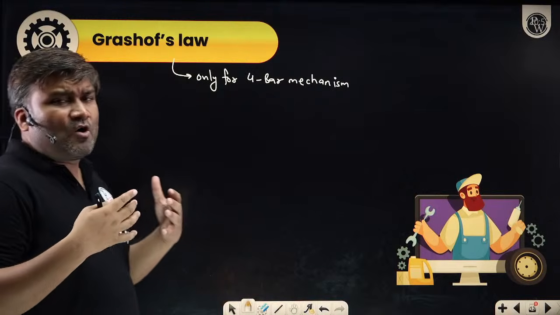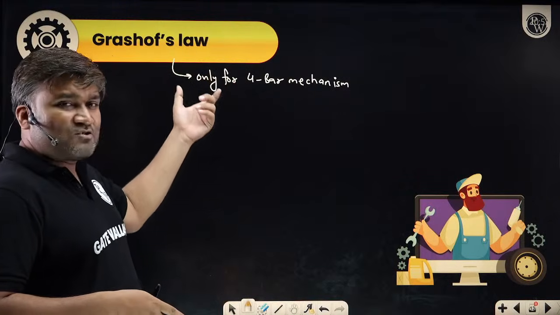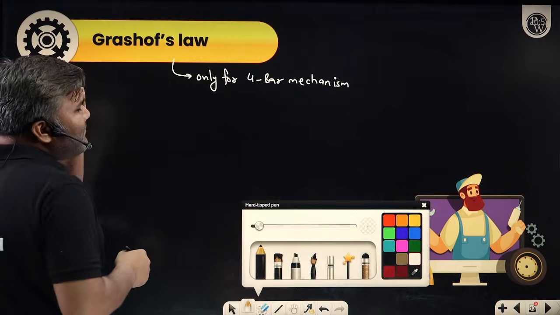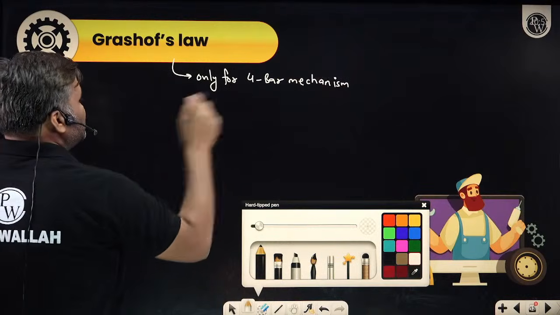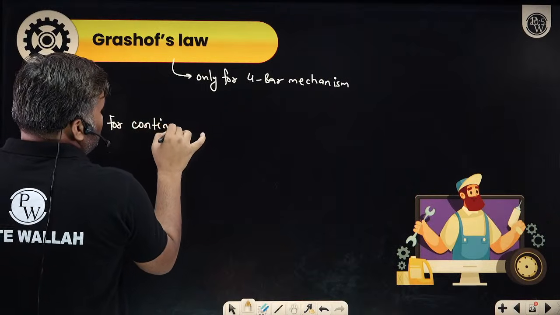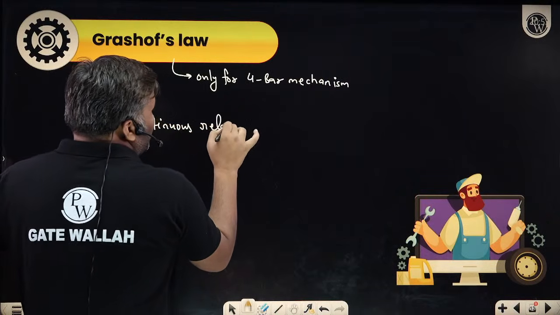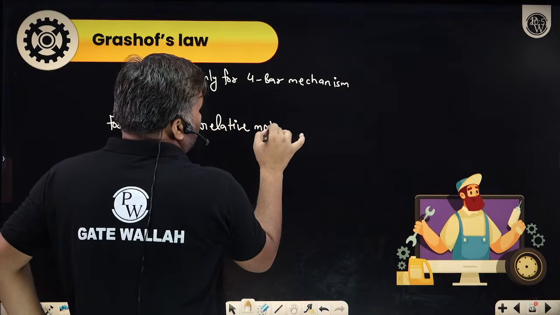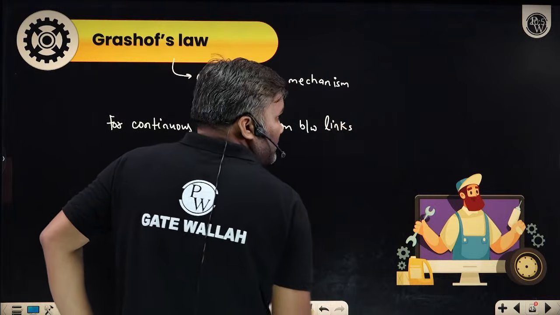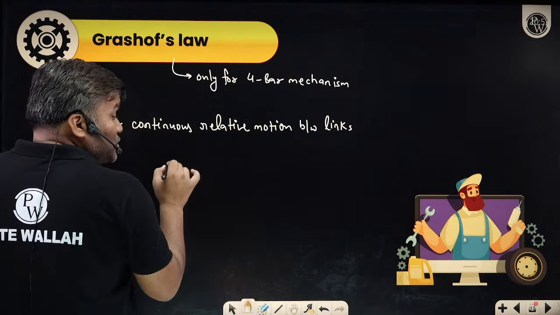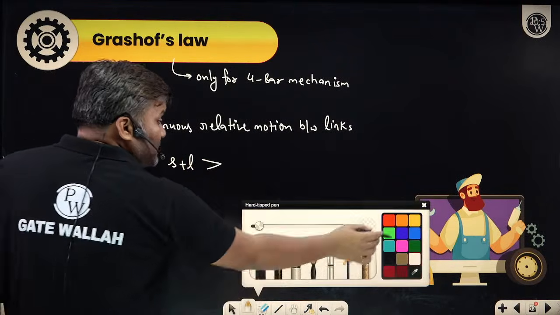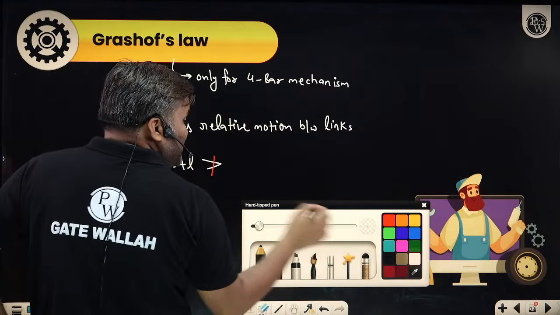And based on some experiments, Mr. Grashof made a statement. What is the statement? He says, if you want to have continuous relative motion between the links, the summation of the shortest plus the longest link should not be more than the summation of the other two links.